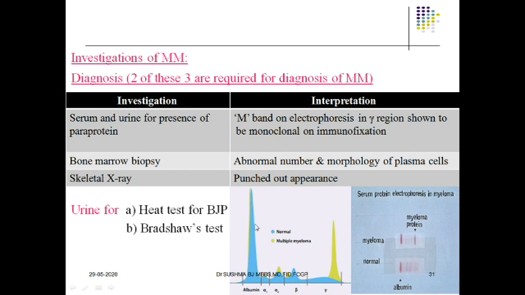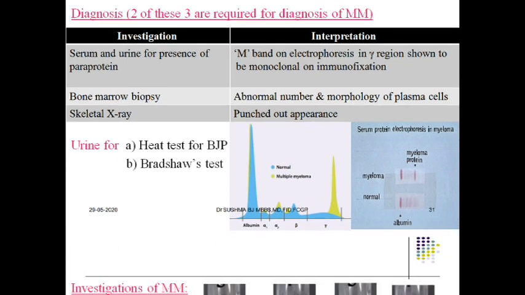So this is about the serum electrophoresis test for diagnosing multiple myeloma. Then there is something called the urine test to detect paraprotein. Which are those paraproteins? They are nothing but Bence-Jones protein. These are the light chains which are excreted in a patient suffering from multiple myeloma, which we detect by a test called the heat test, and number 2, the Bradshaw test.